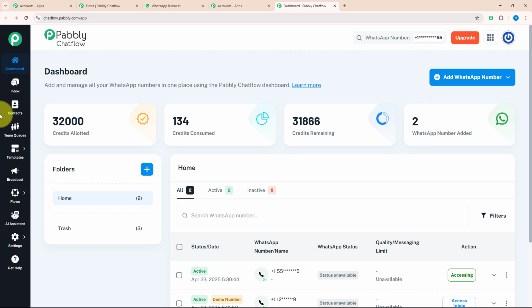Not only that, there are many more features on the dashboard. Let's see each feature individually. Below dashboard, there is the inbox option where you can manage all your conversations with your customers without opening WhatsApp separately. Below that, there is a contact section where you can create new contacts and separate them according to your requirement. After that, there is the team queue section where you can assign different tasks to different team members and also review their performances.